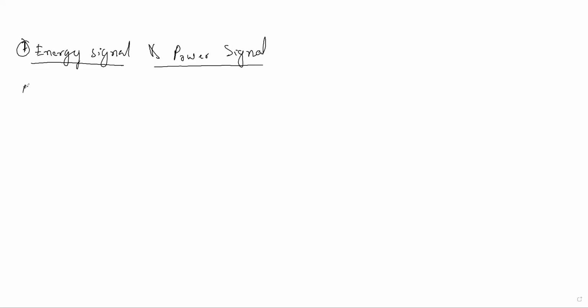So what is called energy signal? Some of the signals have energy, and some of the signals have power only. And some signals are neither energy nor power signals. What is called an energy signal? You should know: energy signals are those where energy is a finite value. The energy value will be finite, but power will be zero. But for a power signal, power will be finite, but energy would be infinite. Like that you should remember.